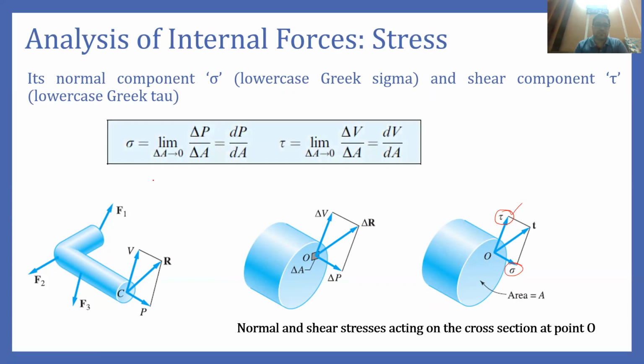In this case, sigma is the limit as delta A tends to 0 of delta P upon delta A. So delta P is the force upon the cross-sectional area of the differential area. That becomes ultimately dP by dA. Similarly, in case of shear force, shear force divided by differential area becomes dV by dA.